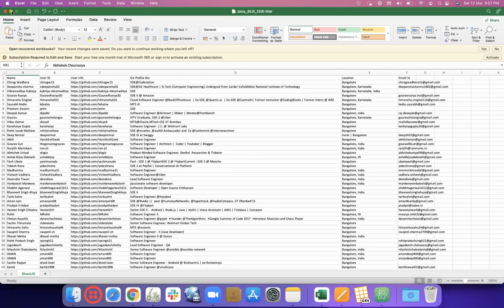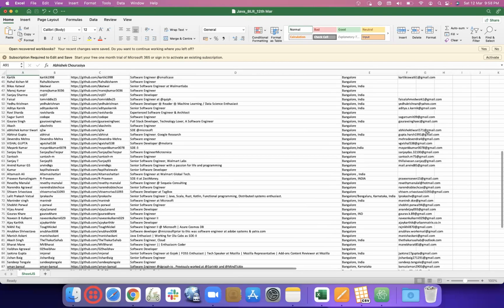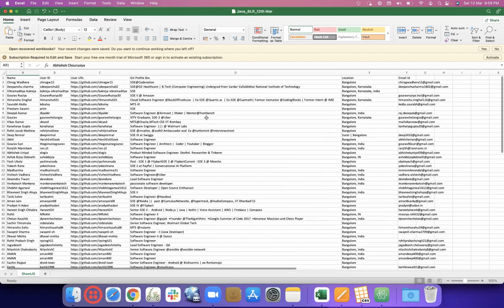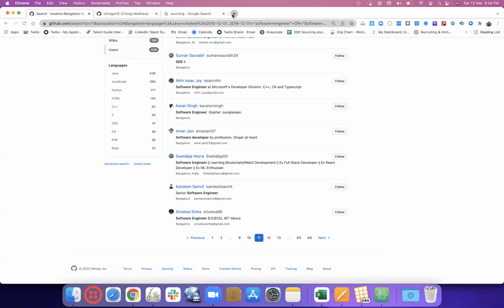Okay, let's minimize this. This is again an Excel file. For the majority of them, we have email IDs. Very few, we do not have email IDs. And for them, let's say this is a user URL. We just open it, go here.